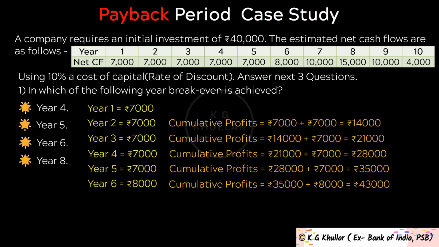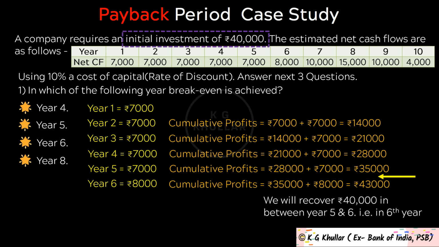Then in year 5 cash flow is 7,000. So cumulative cash flow is 28,000 plus 7,000 equals 35,000. Now friends, please note we just need 5,000 to break even. And in year 6 cash flow is 8,000. So as you can see, we will get our break even point in year 6 only. Thus the correct option for the given question is option C. So friends, I hope the explanation is clear to you.